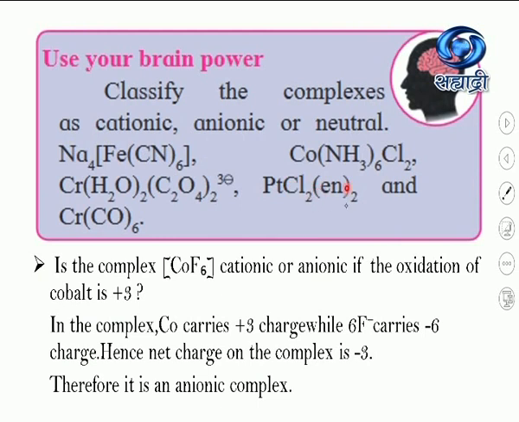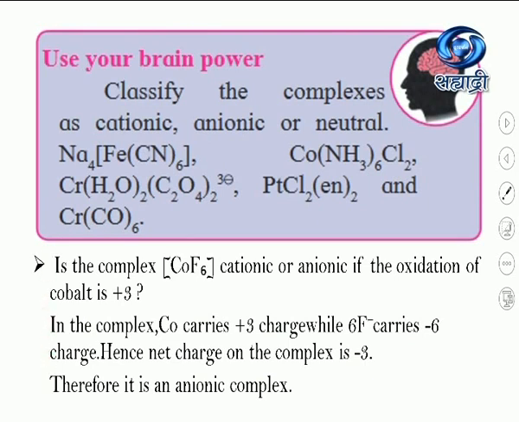In the next example, that is [PtCl2(en)2], there is no charge, so it is neutral. And in the last example, also [Cr(CO)6], there is no charge on the coordination sphere, so it is also a neutral sphere complex.